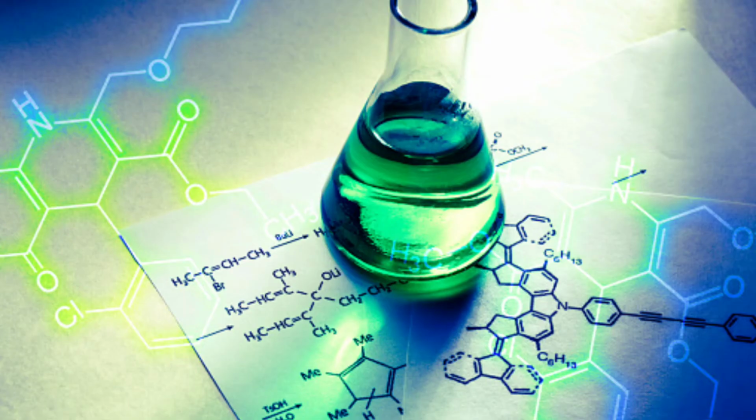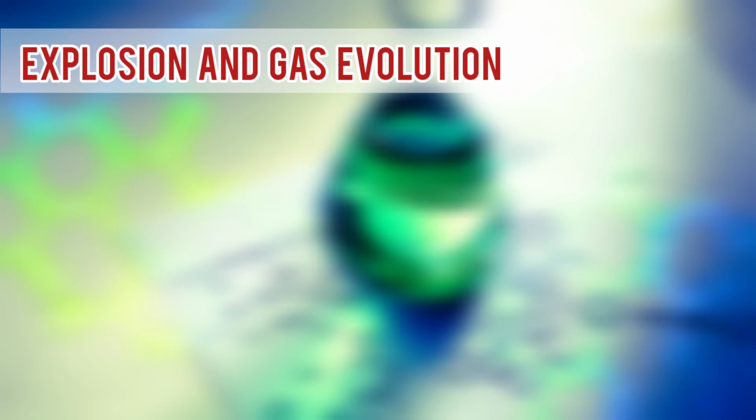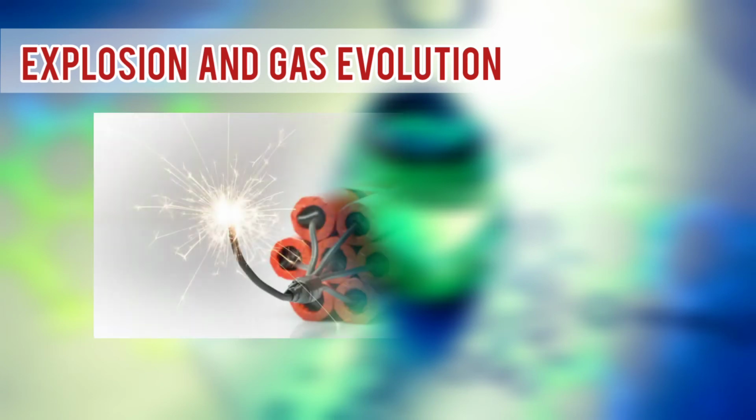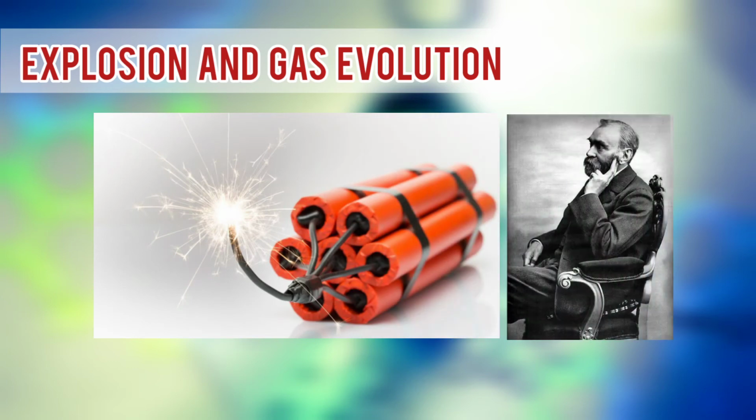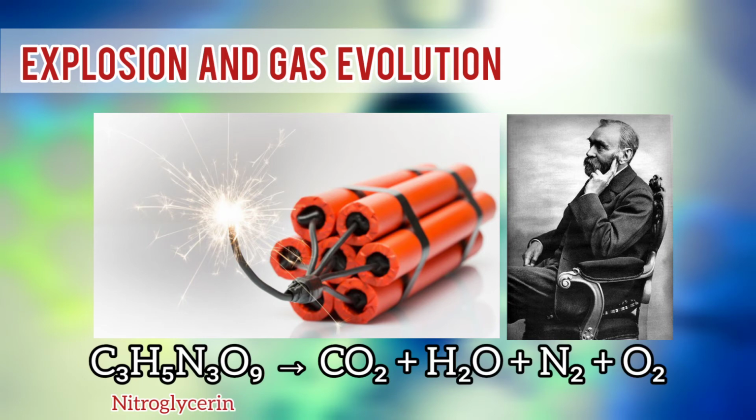There are several evidences of the occurrence of chemical reaction, one of which is explosion, which is mostly accompanied by evolution of gases. For example, the dynamite that was invented by Alfred Nobel in 1866 primarily contained nitroglycerin, which when ignited, will explode violently, and will decompose into several gases like carbon dioxide, water, nitrogen gas and oxygen gas. Such reaction is a decomposition reaction.